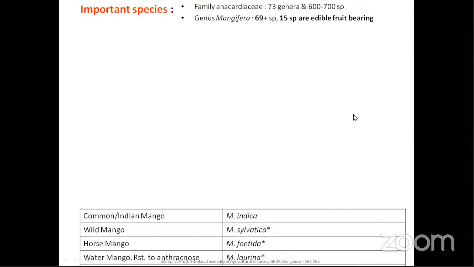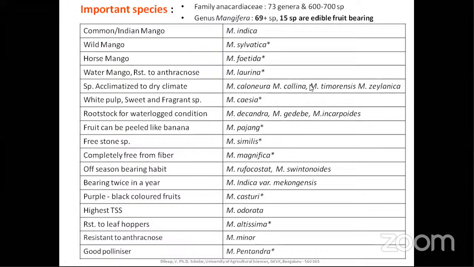The family Anacardiaceae has about 75 genera. And the genus Mangifera consists of 69 plus species, and among them 15 species are edible, that means edible fruit bearing. But among the 15 edible species, only Mangifera indica is the cultivated species.